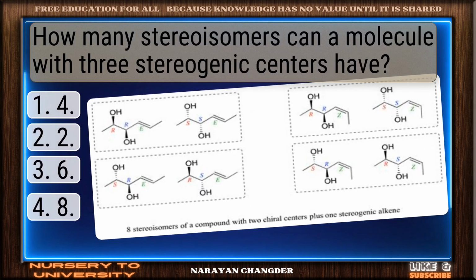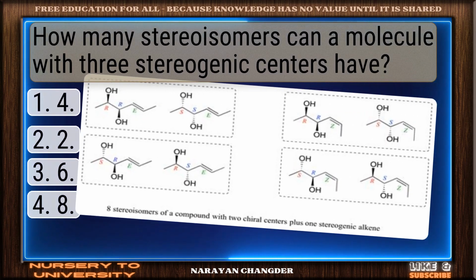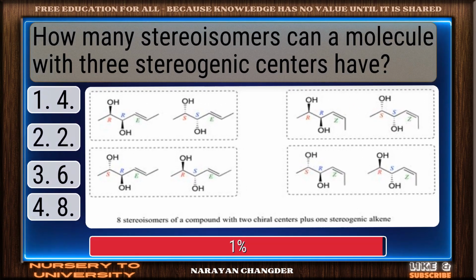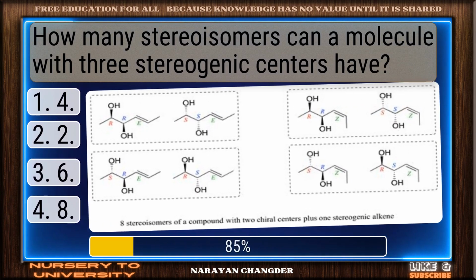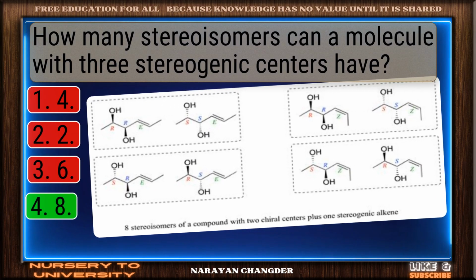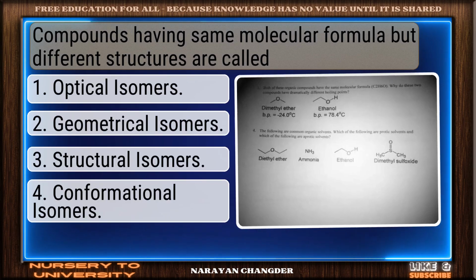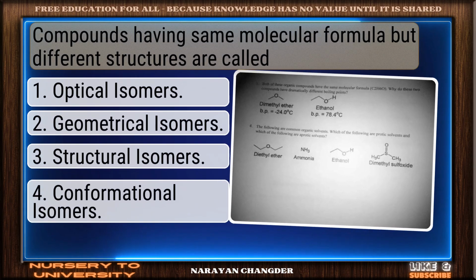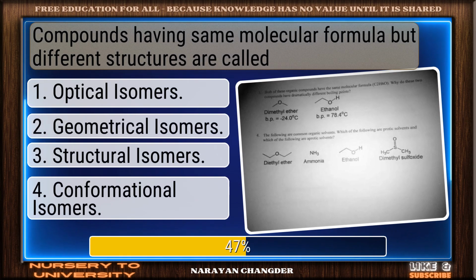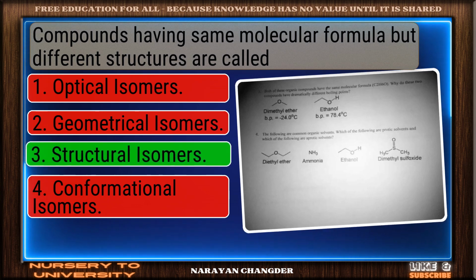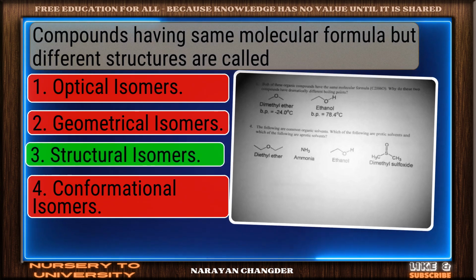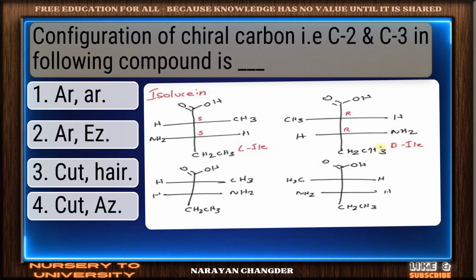How many stereoisomers can a molecule with 3 stereogenic centers have? Well done. 8 is the right choice. Compounds having the same molecular formula but different structures are called. Valid point. Structural isomers is true.